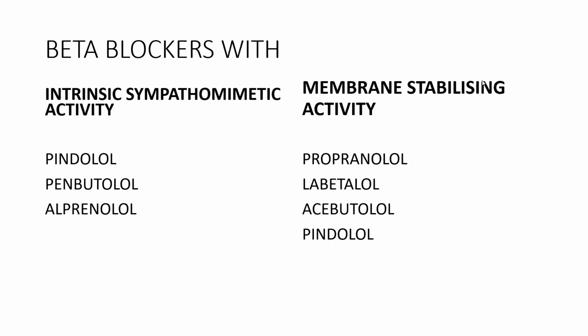And here is a small thing which may be useful for you in viva. Beta blockers with intrinsic sympathomimetic activity and beta blockers with membrane stabilizing activity. There are so many drugs, but as of now, you just remember two or three. That's enough for you. Pindolol, penbutolol, alprenolol are the beta blockers with intrinsic sympathomimetic activity, and beta blockers with membrane stabilizing activity: propranolol, labetalol, acebutolol, and pindolol.